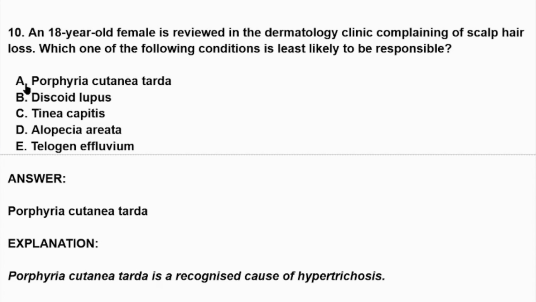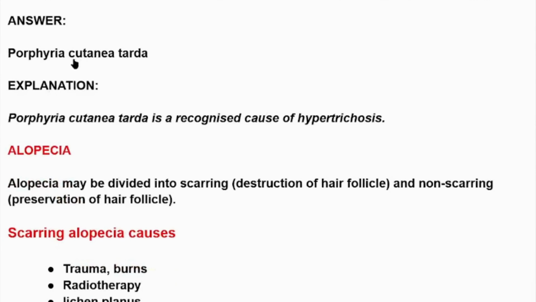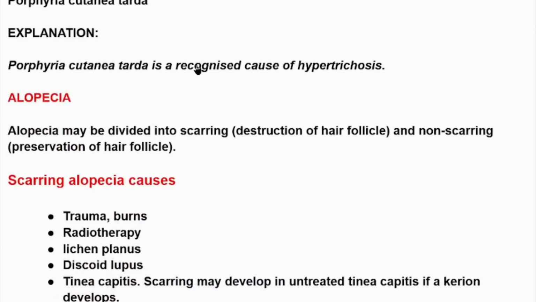The choice here can be Porphyria cutanea tarda, because it is a cause of hypertrichosis, not a cause of alopecia. Discoid lupus, tinea capitis, alopecia areata, and telogen effluvium are causes of alopecia. Okay, the answer, as we said, is Porphyria cutanea tarda. Explanation: Porphyria cutanea tarda is a recognized cause of hypertrichosis.